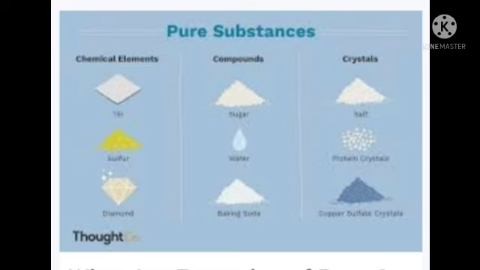Now we can see some chemicals that are used in our daily life and what their uses are. Just go through, you can see some examples now.